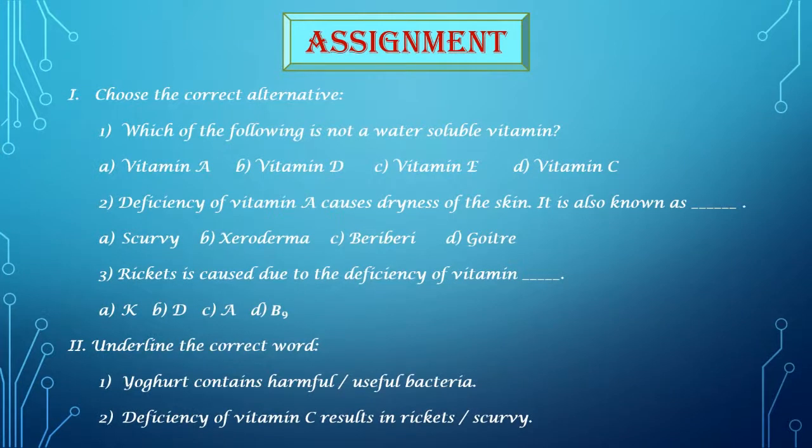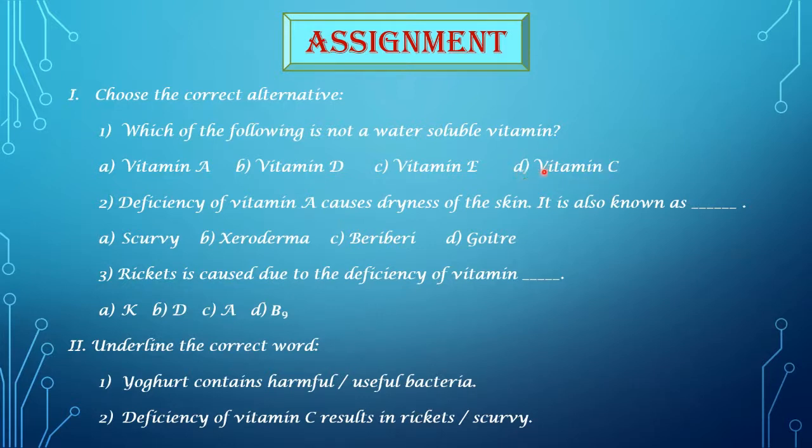Now students, here is an assignment for you all. The first question for the assignment is, you have to choose the correct alternative. For that, the first question is, which of the following is not a water soluble vitamin? The options are A. Vitamin A, B. Vitamin D, C. Vitamin E, D. Vitamin C. So which is the correct alternative? Yes, it's D, that is vitamin C.